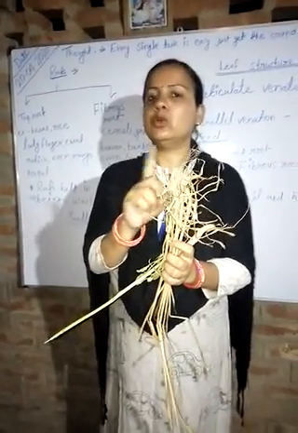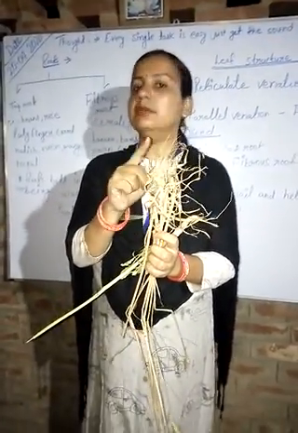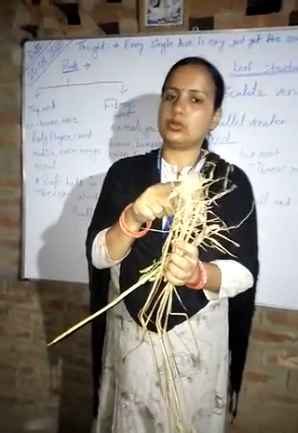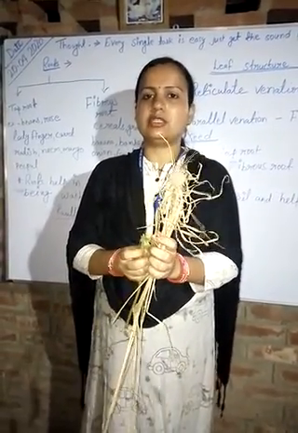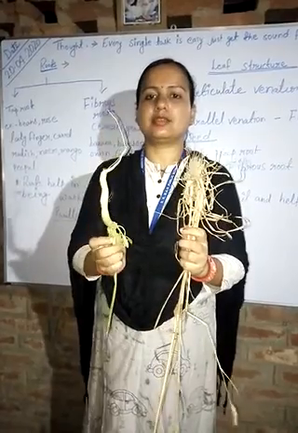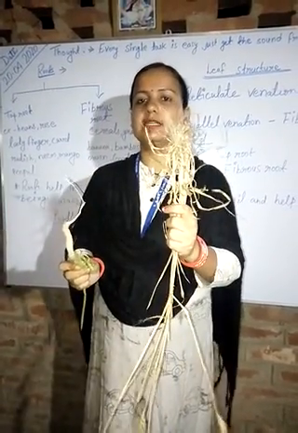Here is no long root, no mother root. So I hope you all are aware about the structures of these two roots. First one is taproot and second is fibrous root.